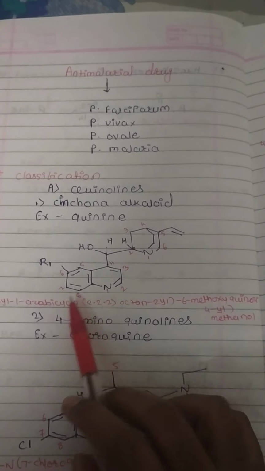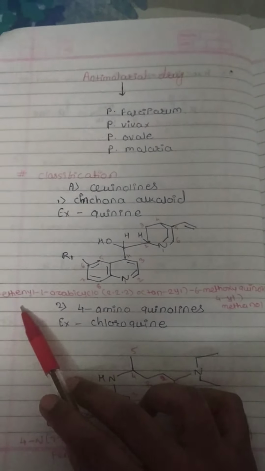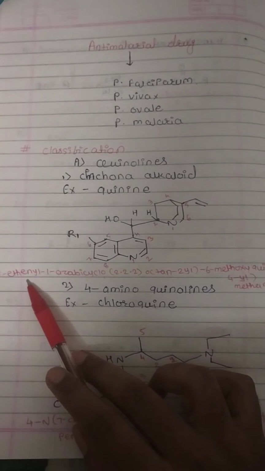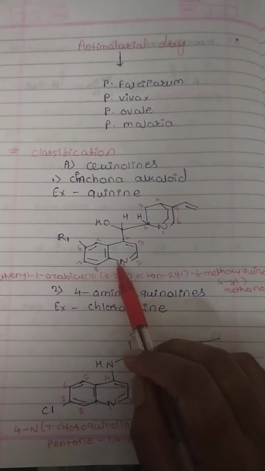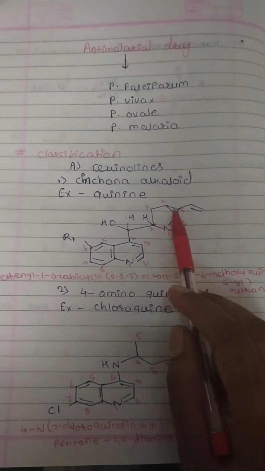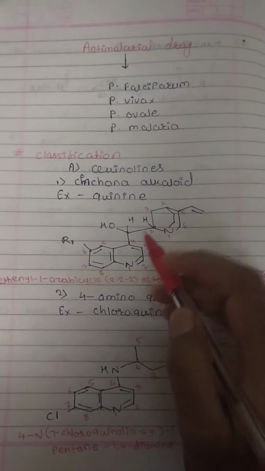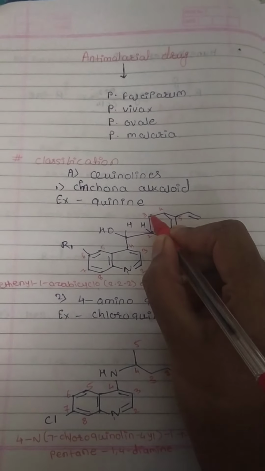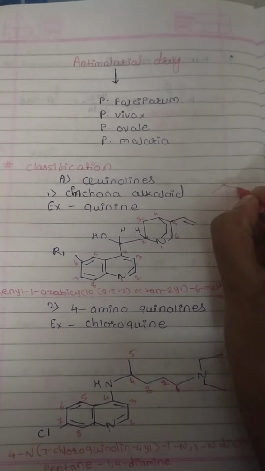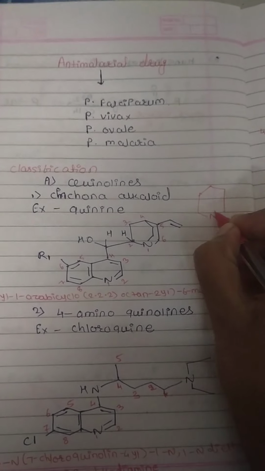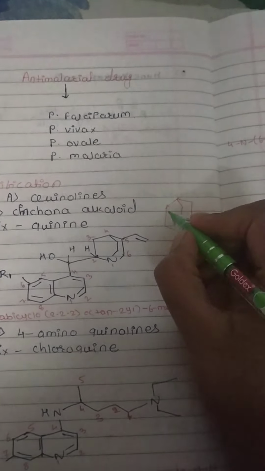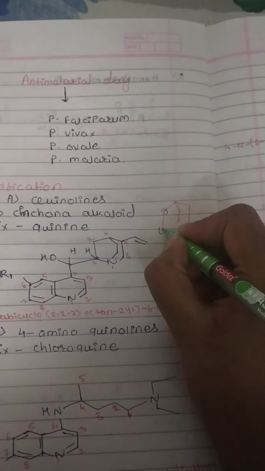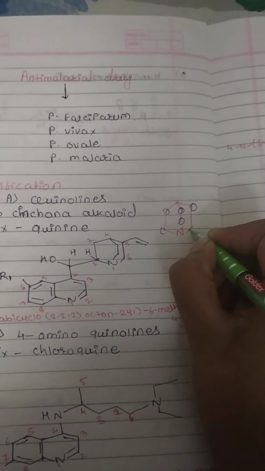So the nomenclature is 5-ethenyl, 1-azabicyclo, the ring containing 2.2.2 means the bicyclo structure. Here it is 1, 2, 1, 2, 1, 2.